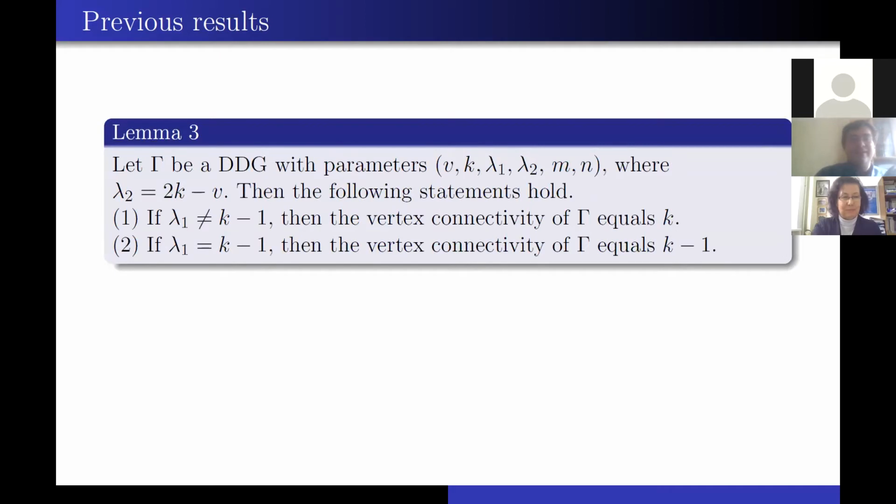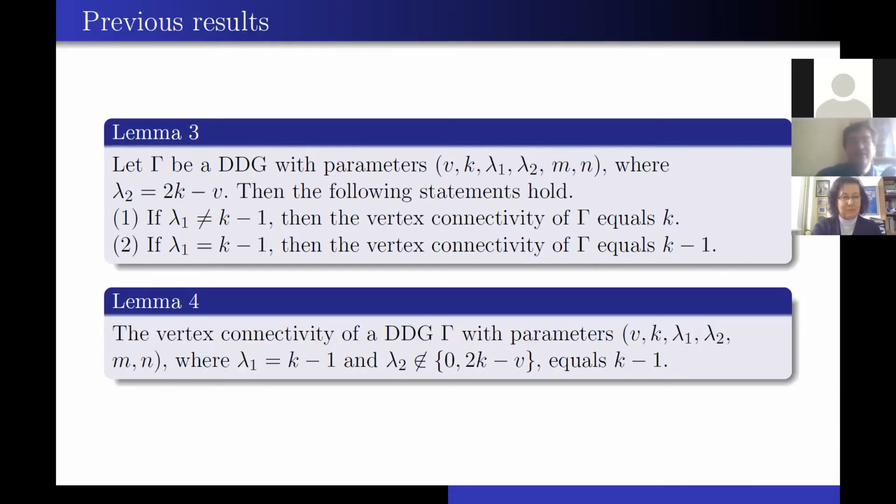Lemma 3: let gamma be a DDG with parameters where lambda 2 equals k minus 1. Then the following statements hold. If lambda 1 does not equal k minus 1, then the vertex connectivity of gamma equals k. If lambda 1 equals k minus 1, then the vertex connectivity of gamma equals k minus 1. So this case is a little bit different.